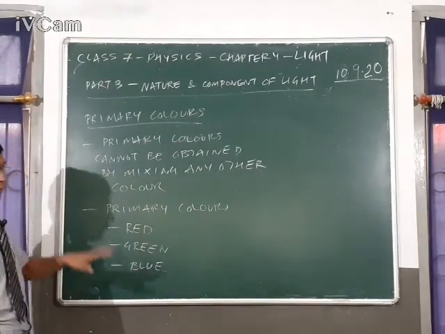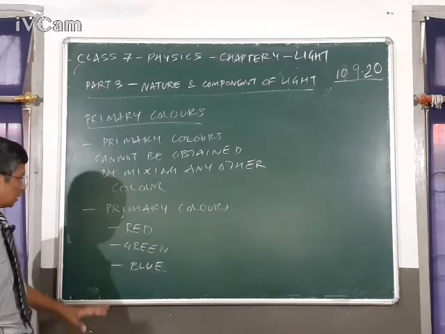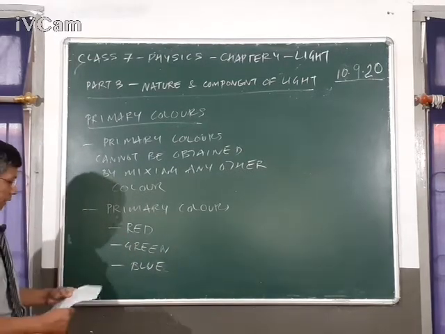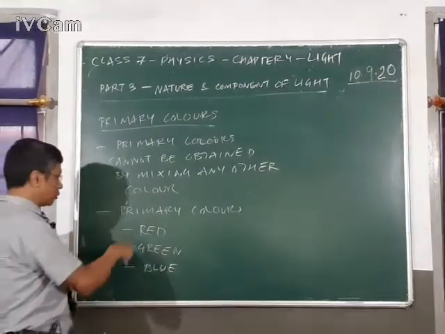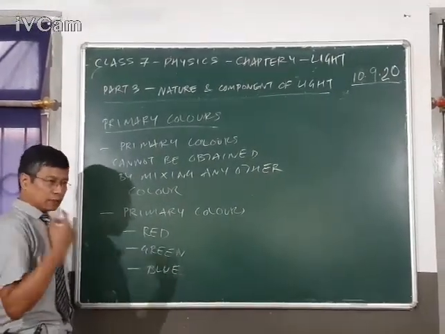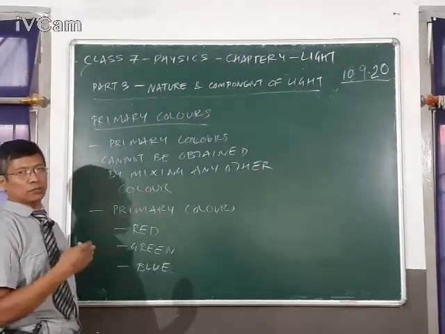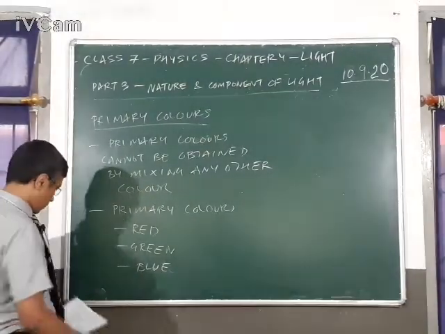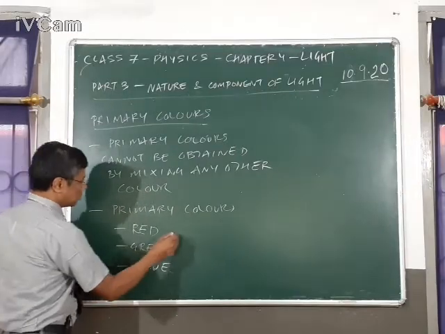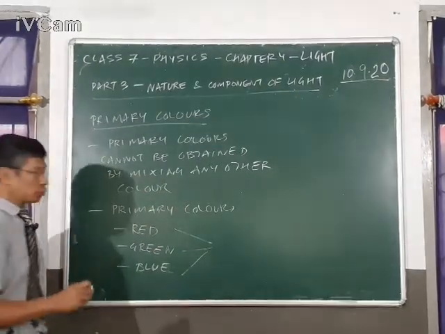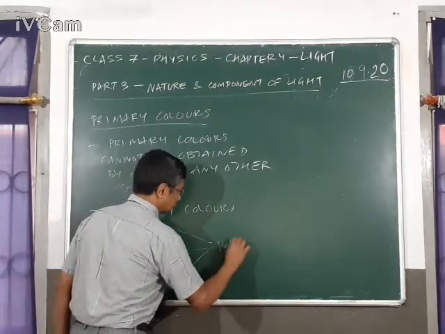So any other color that you will see is a mixture of red, green, and blue, and the proportion of this red, green, and blue changes, and depending on the different proportion of red, green and blue colors, you will get different colors. So when you mix all these three red, green and blue colors in equal proportion, you will get back the white light.